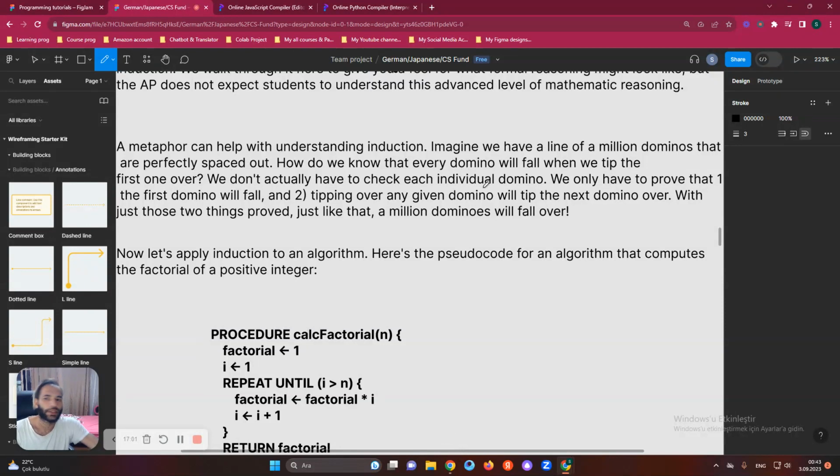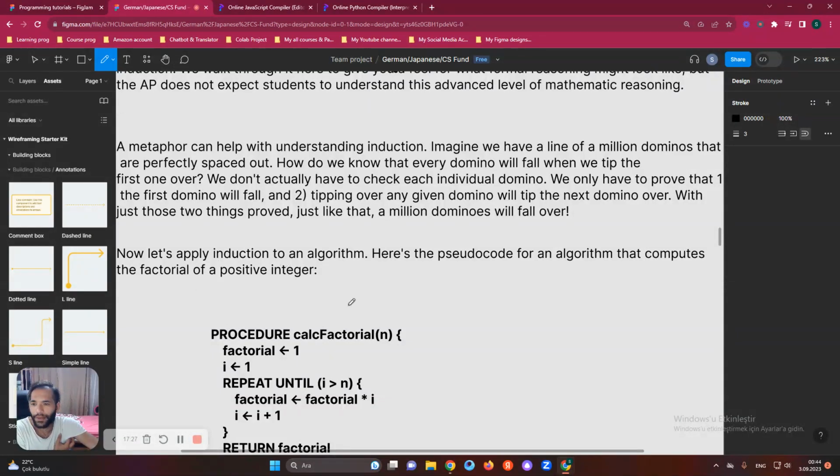How do we know every domino will fall when we tip the first one over? We don't actually have to check each individual domino. We only have to prove two things: that the first domino will fall, and that tipping over any given domino will tip the next domino over. Just using those two. Yeah, it's very long, you can read it.